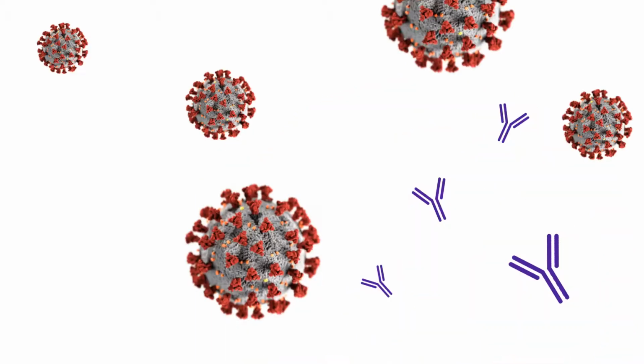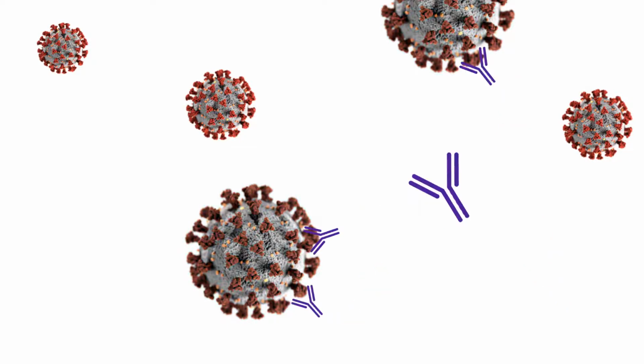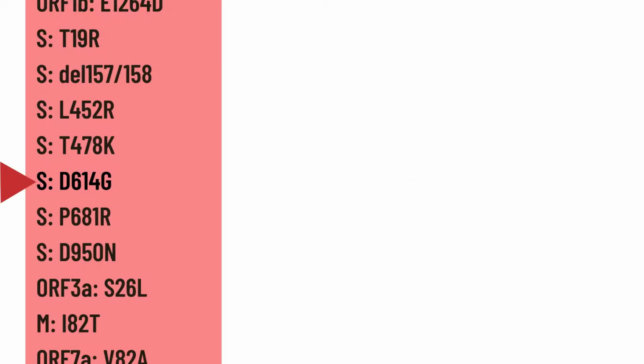Moreover, most antibodies generated through infection or vaccination are stimulated by the spike protein. In other words, the immune system of the host eliminates the SARS-CoV-2 by recognizing the spike protein. From the list of mutations on the spike protein, a few mutations have been extensively studied to understand their impact.